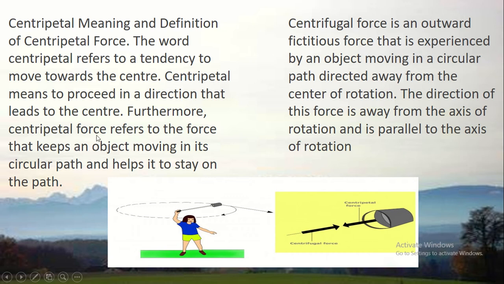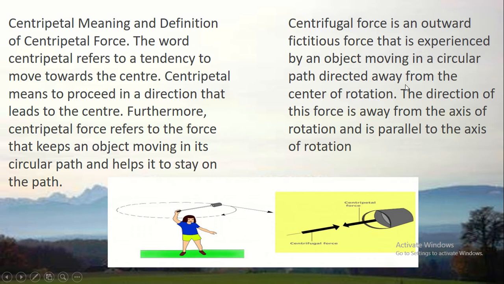Furthermore, centripetal force refers to the force that keeps an object moving in its circular path and helps it to stay on the path. And another one, what is centrifugal force? This is the outward force. It is an outward fictitious force that is experienced by an object moving in a circular path, directed away from the center of rotation.